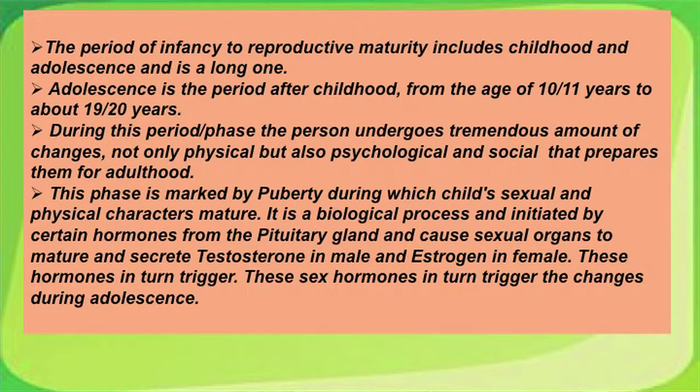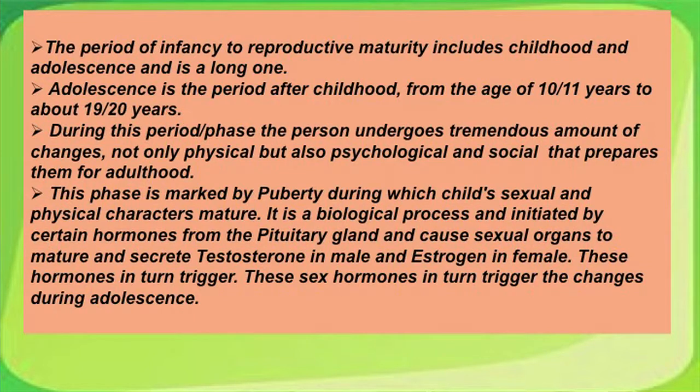The phase is marked by puberty, during which child sexual and physical characters mature. It is a biological process and initiated by certain hormones from the pituitary gland, which is present in our brain, and cause sexual organs to mature and secrete testosterone in male and estrogen in female.